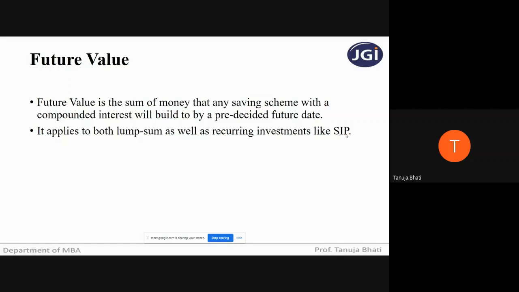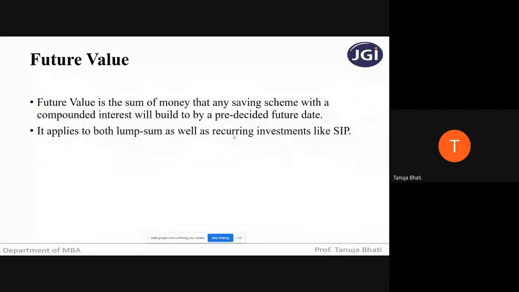So a systematic investment plan is where you are not depositing a lump sum today, you are depositing an equal or unequal amount of savings in your account, and it will give some value in the future. Now students, your present value is 1 lakh.